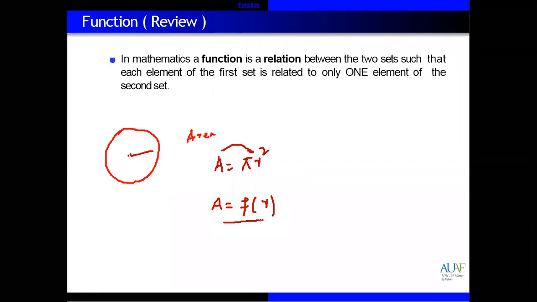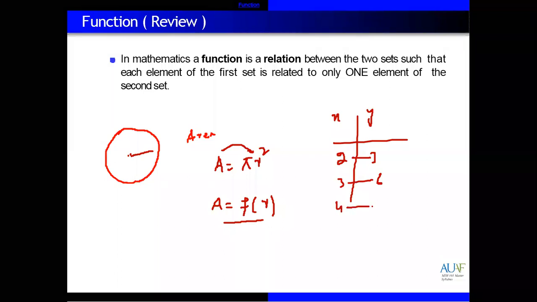So that is dependency, but in a function, each element of set A, the first set, is related to only one element in the second set. Like if we have x and y, for example 2 is related with, let's suppose, 6.